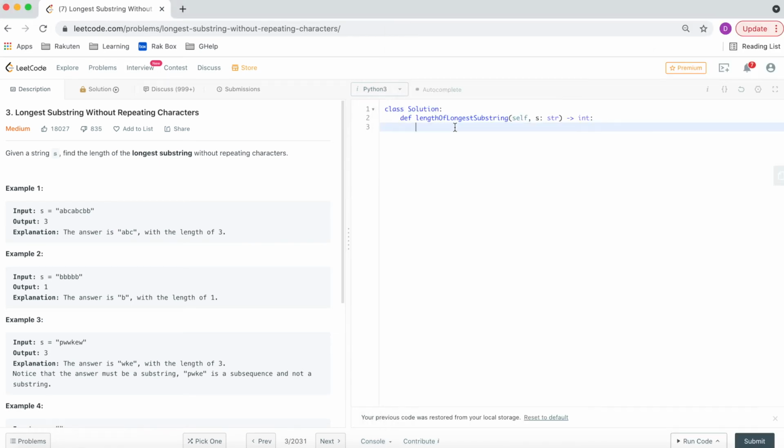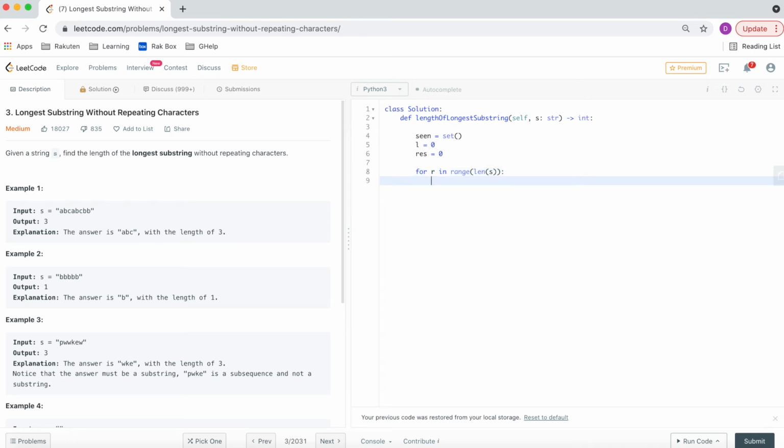So first let us initiate a set called seen. Seen equals set, it would be an empty set. Then I will use two pointers, left pointer and right pointer, for maintaining the sliding window. Let me start the left pointer at position 0, and for storing the maximum result I will use the res parameter. The maximum length is 0 now, and for the right pointer I will use a for loop iteration as well. For r in range of the length of the string, I will be updating the r parameter.